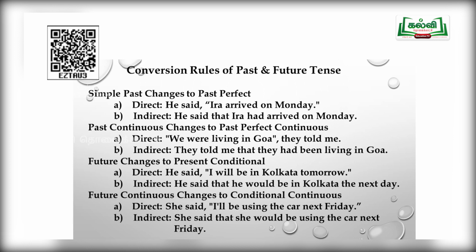If it is in past tense, you have to change it to past perfect. He said that Ira had arrived on Monday. Only two changes are there. You will be adding the conjunction that and arrived will be changed to had arrived.